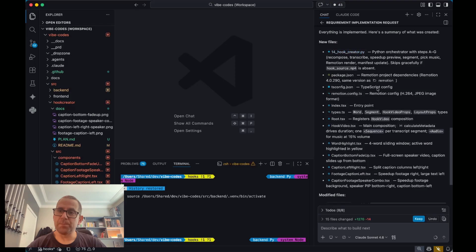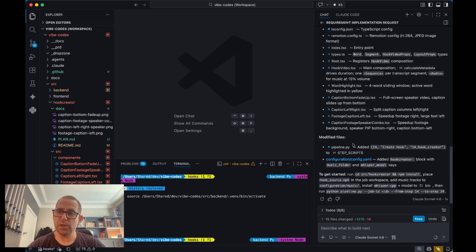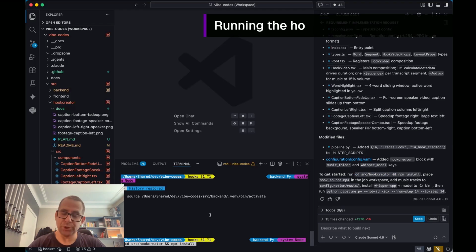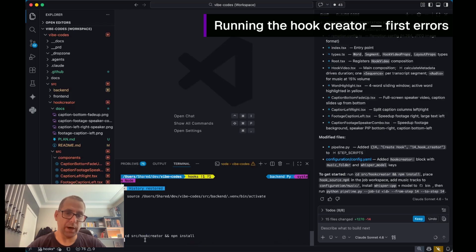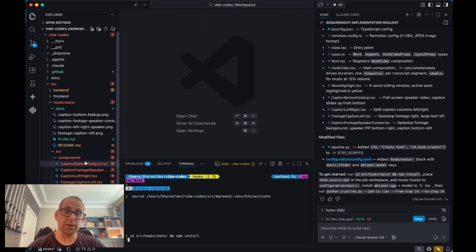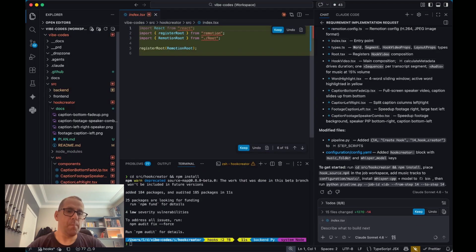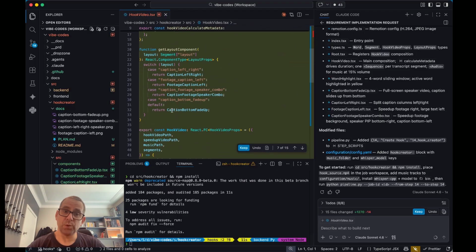So new script, new package, the animations, we'll see those. It's added it to the pipeline. We've got some config to set up. And then it's telling us how to run it. So first thing, we need to set up Remotion in this new hook creator. First thing I'm going to do is open up Remotion Studio and take a look at these animations, if they load. So depending on how it's set Remotion up, they may be visible.